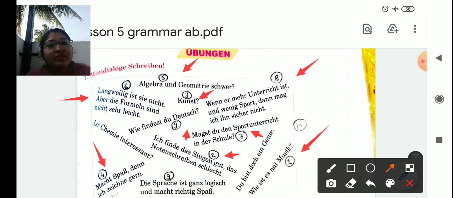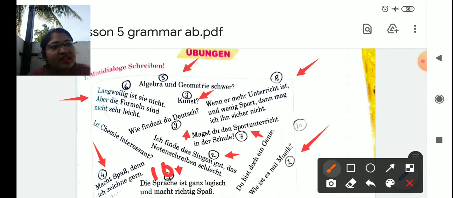Und wie findest du Deutsch? And how do you find German? Now here, this has to be 10, students. This number I have written 9, just make it 10. Die Sprache ist ganz logisch und macht richtig Spaß. So the language is quite logical and it makes fun. Okay.